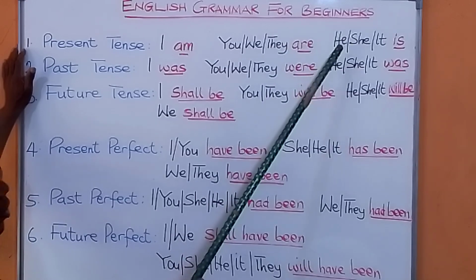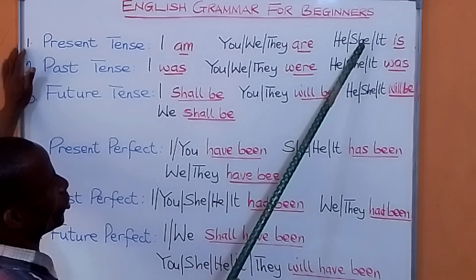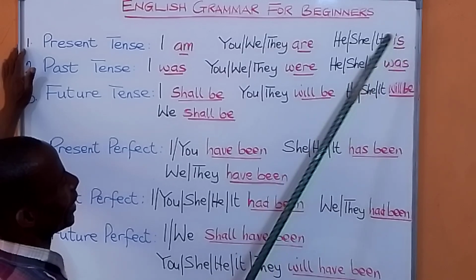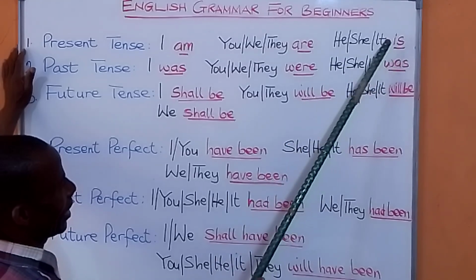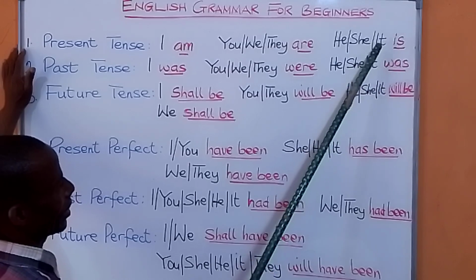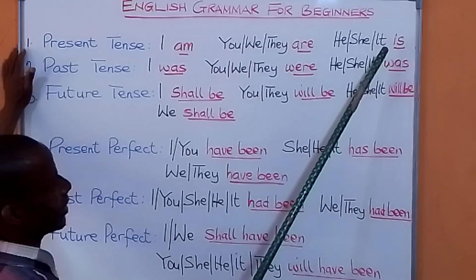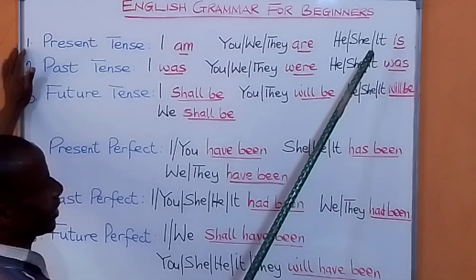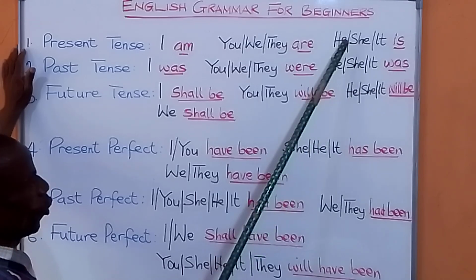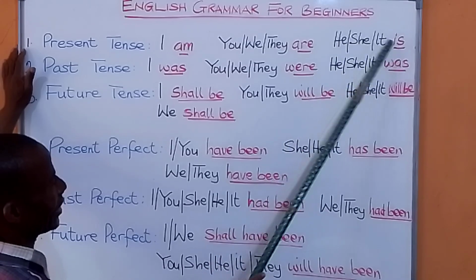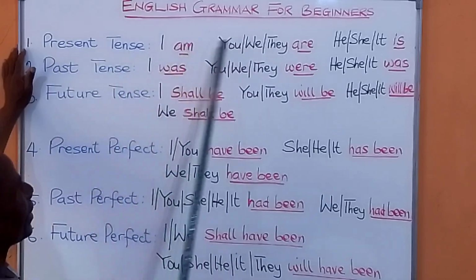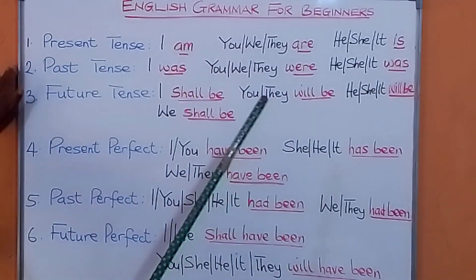Okay? Now, if you want to use he, she, it, you say is. He is here. She is there. She is okay. It is a table. It is there. So, he is, she is, it is. These are for the present tense.